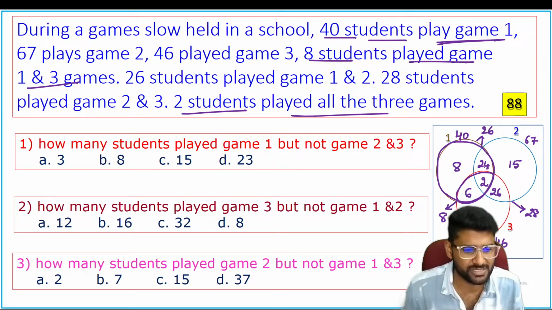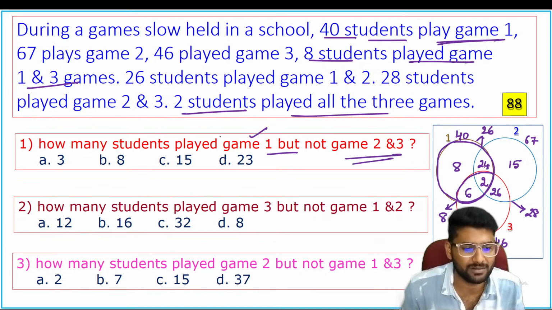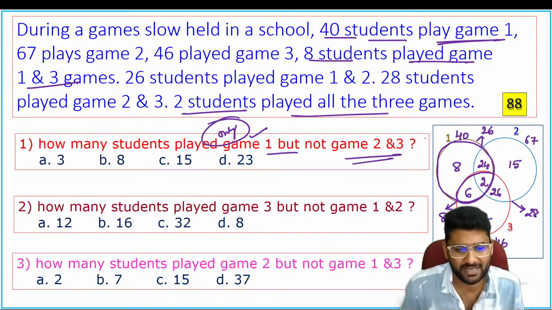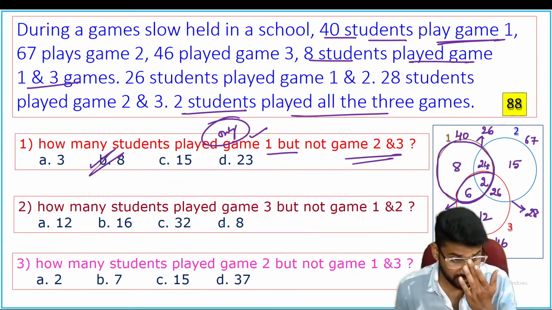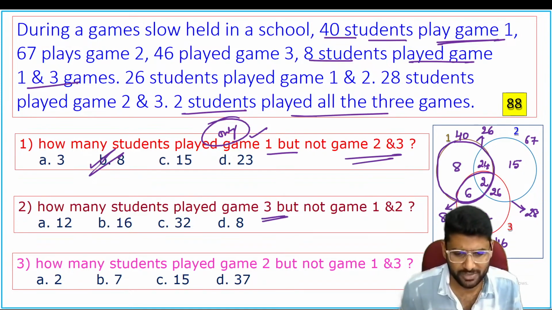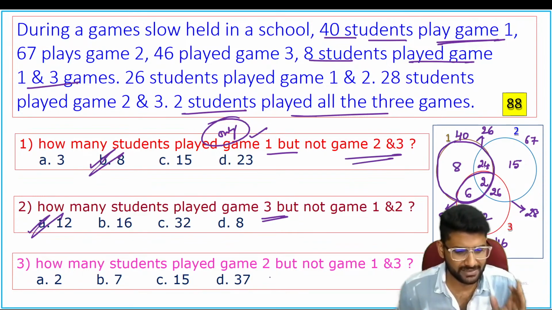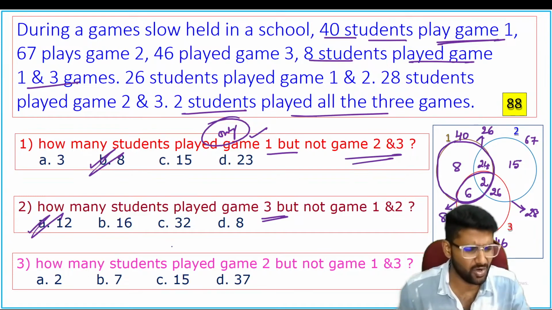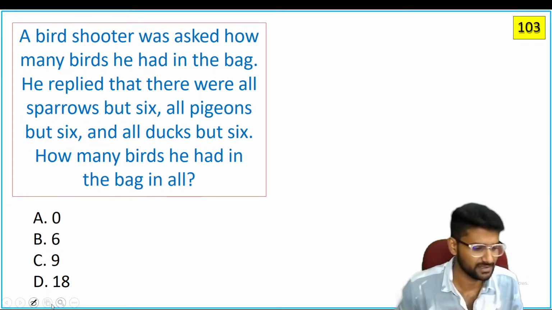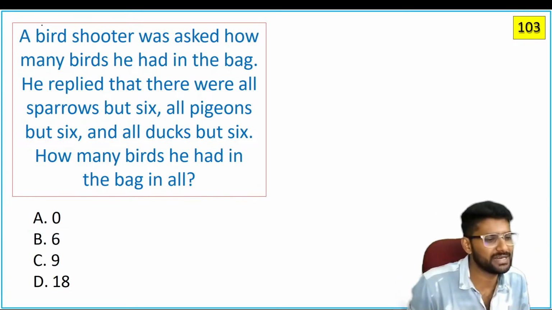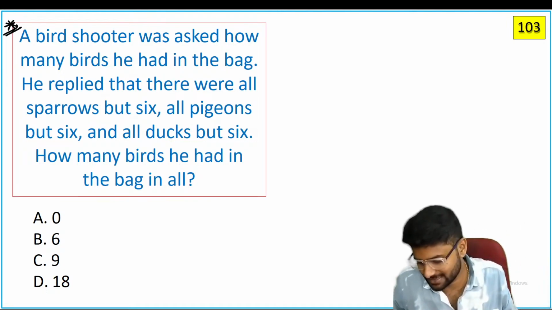The question here: how many students have played game 1 but not game 2 and 3? So game 1 means only game 1. Only. Why? Because you never take circle 2 and circle 3. The answer is 8. How many students have played game 3? So again it is only game 3. How many students are there on only game 3? 12 students. How many students have played game 2 but not game 3? So only. So all these questions are part of only conditions. And this is also a most important understandable question. If you understand the theory, then only you will get the answer.